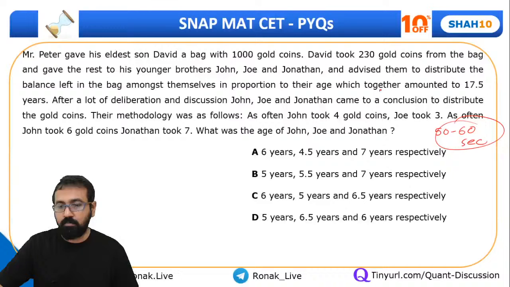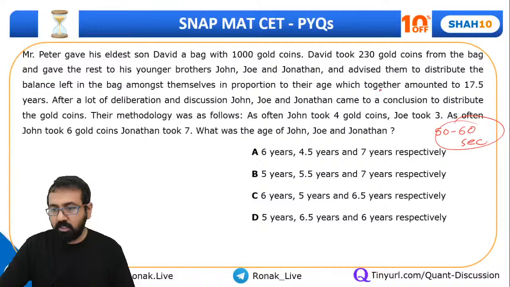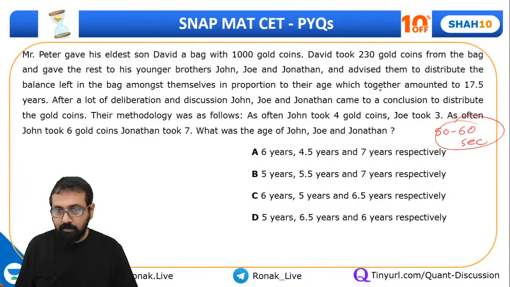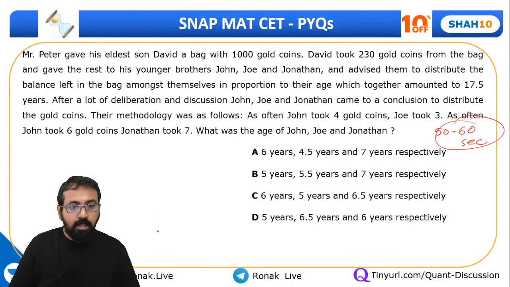Yes, guys. So I'm sure this is not that difficult a question, and you can easily solve it.